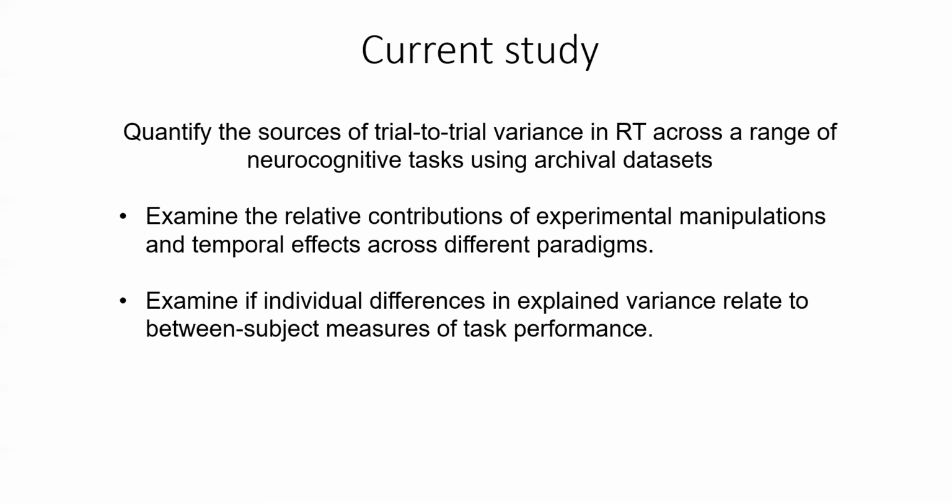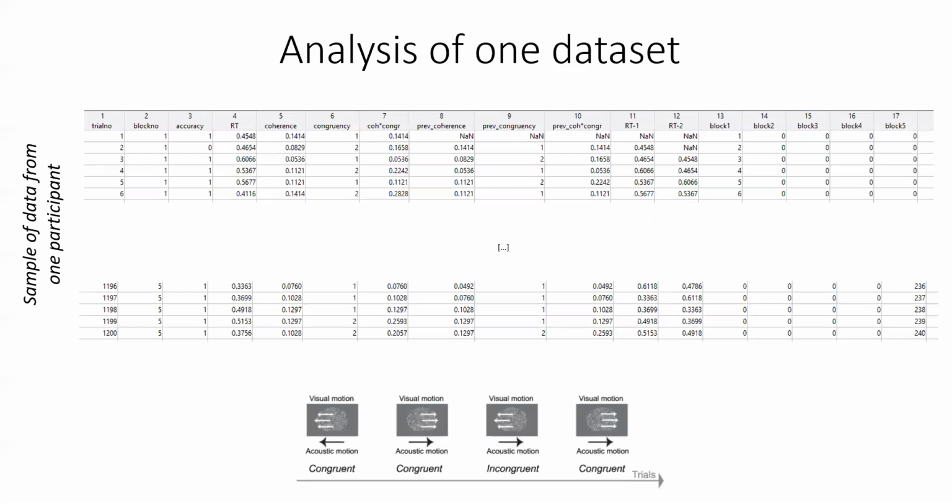Now, to quantify the sources of explained variance, we conducted general linear models on the reaction time for every individual separately. I will now show you an example for one participant, who performed this multisensory motion discrimination task, 1,200 trials in total. Here you can see a few trials of this data set. For every trial, we have the reaction time, and this is going to be our dependent variable.